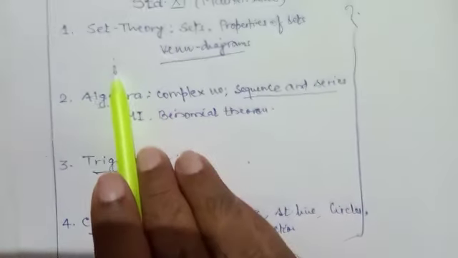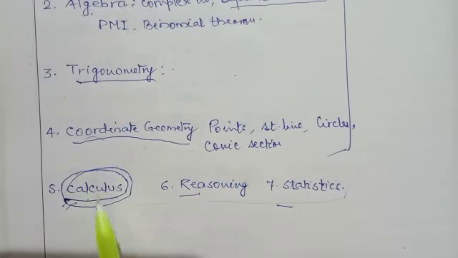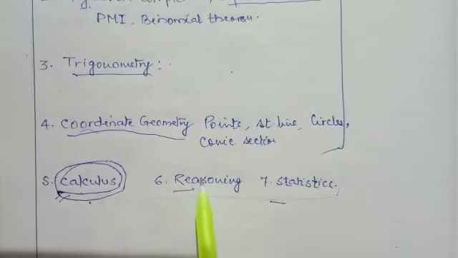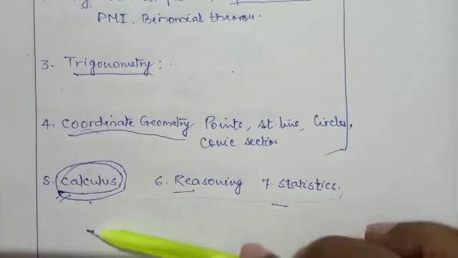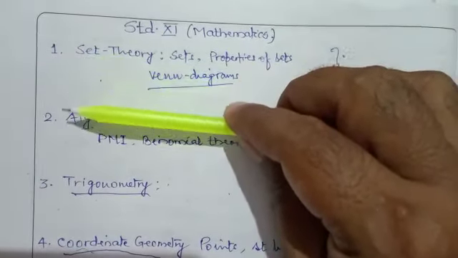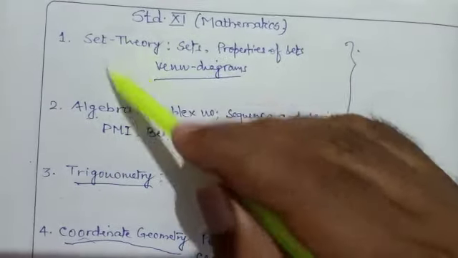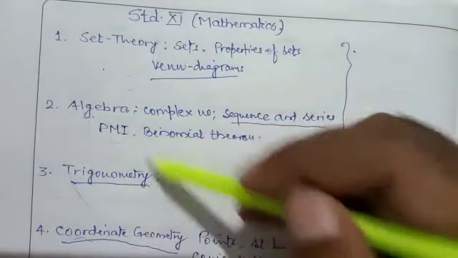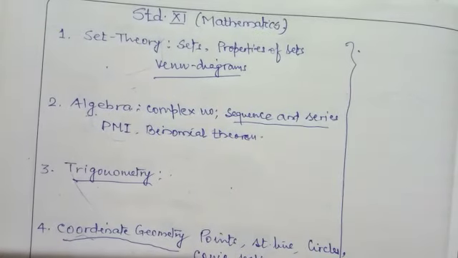Sets, algebra, trigonometry, coordinate geometry, calculus, reasoning and statistics. These are the syllabus. All topics are different, like there is no relation between sets and algebra and trigonometry and coordinate geometry. In the market you will see different books, like one book for set theory, one book for algebra, one book for trigonometry available. But here you have to follow only the NCERT book.